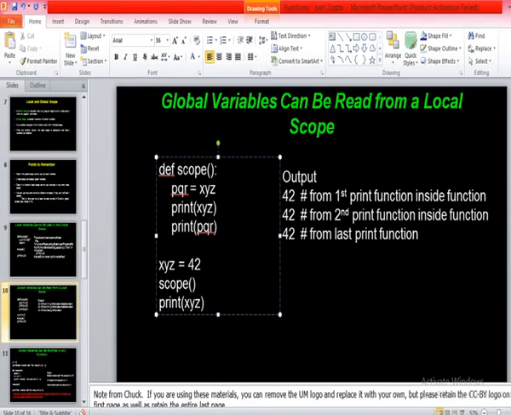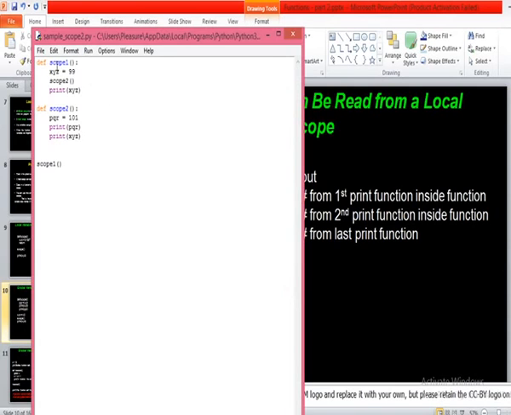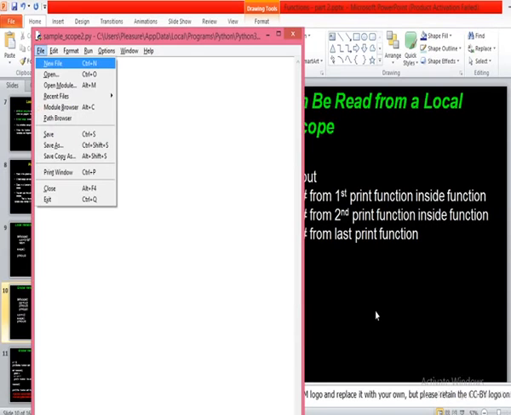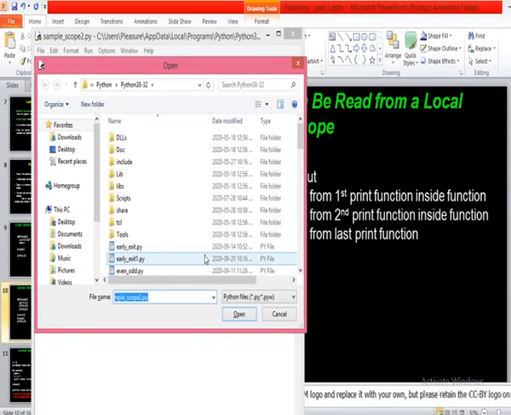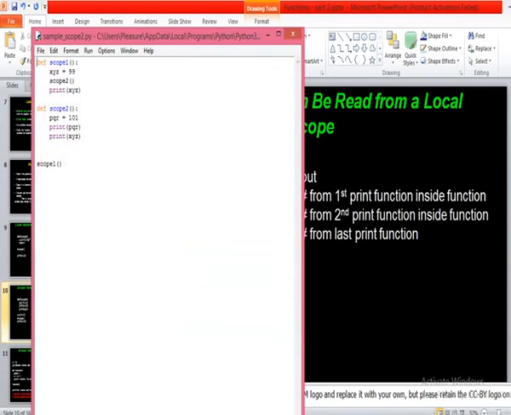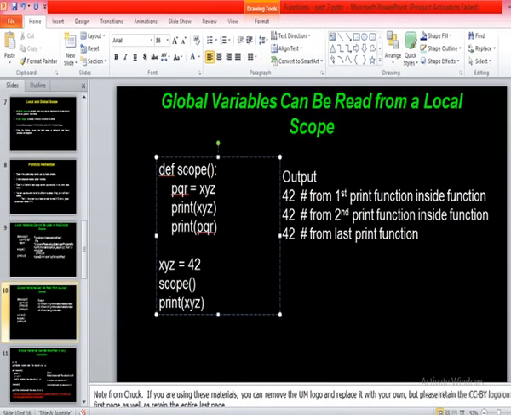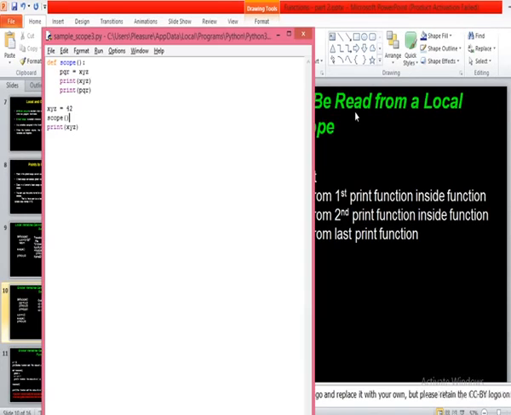Now this is the point I want to clear. Now look at here. So first try to understand this code. Okay. So this is the point I want to clear. Here what I am trying to explain with this program is that global variables can be read from a local scope. What I discussed earlier in the earlier program, I will explain the same thing with one more program now. Right.